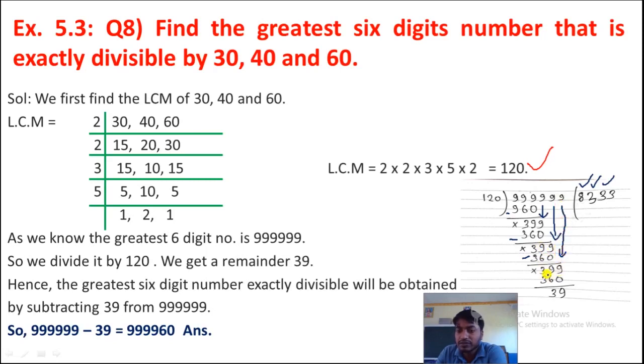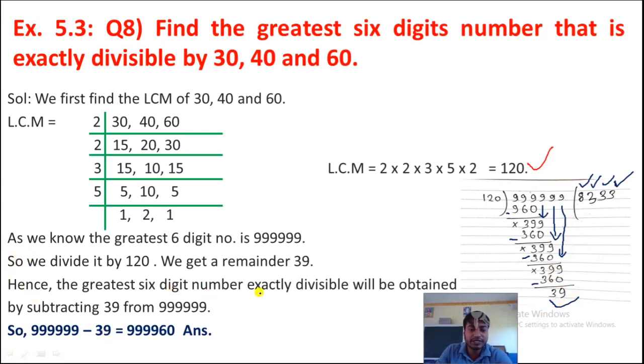Now it became 399. Again it will go how many times? 3 times. So when we multiply, we will get here 360. Now subtract 9 minus 0, 9, 9 minus 6, 3. Okay, so finally we got the remainder here 39.